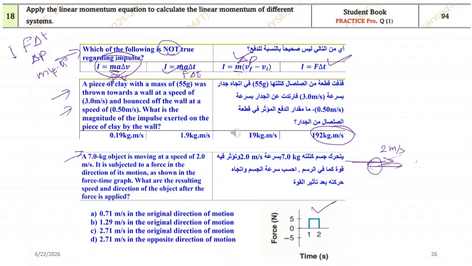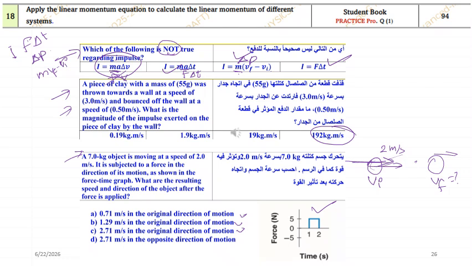Of course, its final velocity. This is Vi, Vi is 2 meter per second. Vf we do not know. Vf we are supposed to calculate, and which direction we can predict, because we apply the force in the same direction. So the direction will be the original direction. So we have this and this and this, 3 of them are in the original direction. Now what is to be noted? Which concept are they actually testing?